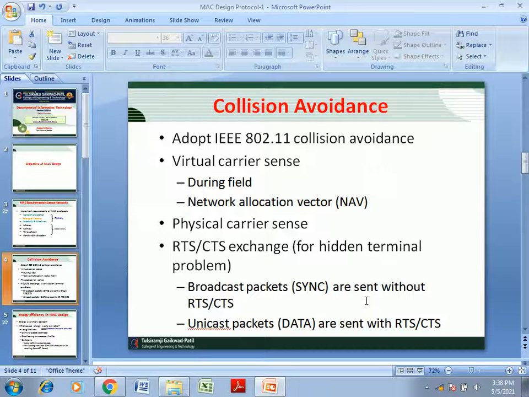So in collision avoidance we have two services. First is the RTS and second is the CTS. RTS means request to send and CTS means clear to send. If a sender wants to send data to a particular destination, it first has to send the request, that is the RTS, request to send.